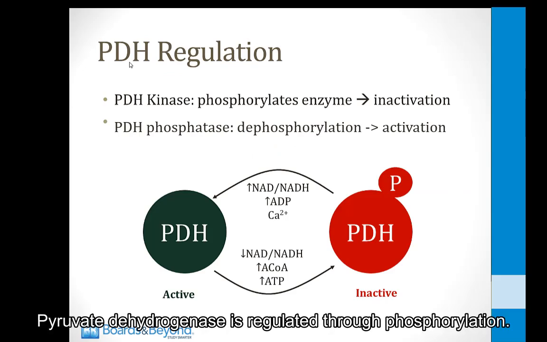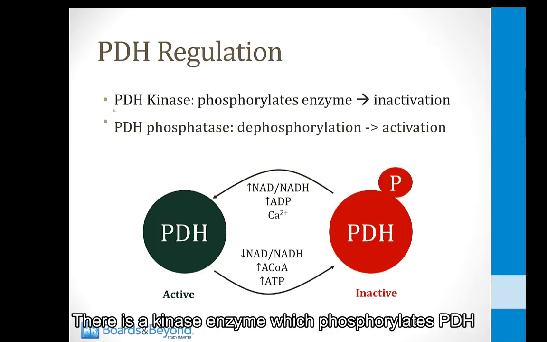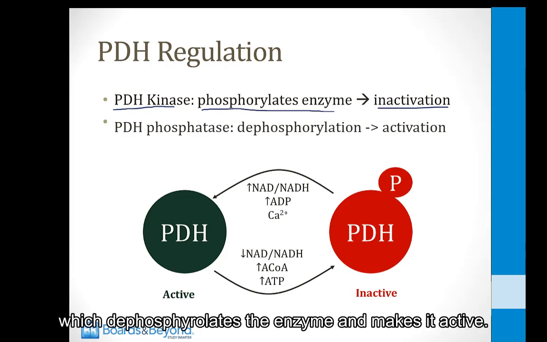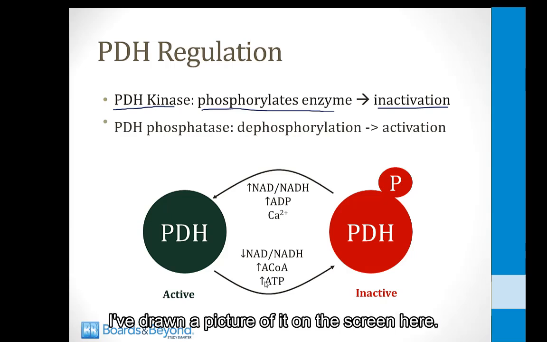Pyruvate dehydrogenase is regulated through phosphorylation. There is a kinase enzyme which phosphorylates PDH and makes it inactive. There's also a phosphatase enzyme which dephosphorylates the enzyme and makes it active. I've drawn a picture of it on the screen here.